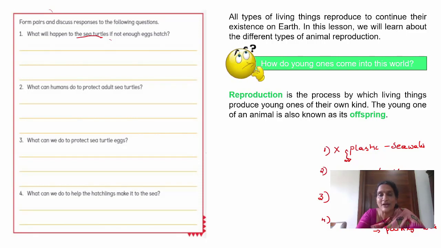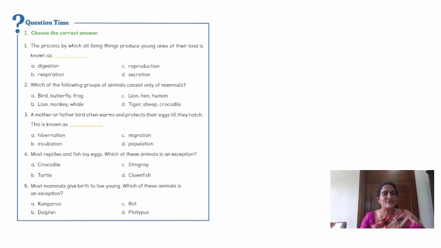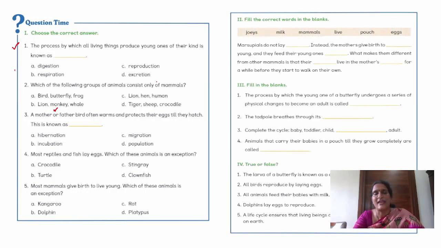Piglet is the offspring of pig. Okay, children? With this, I end the lesson today. See the first question, fill in the blank, children. The process by which all organisms produce young ones of their kind is known as: is it digestion, respiration, reproduction, or excretion? Do you know the answer? Then pick the right answer today.